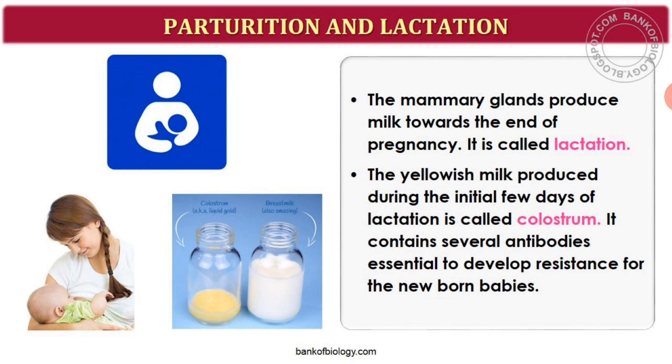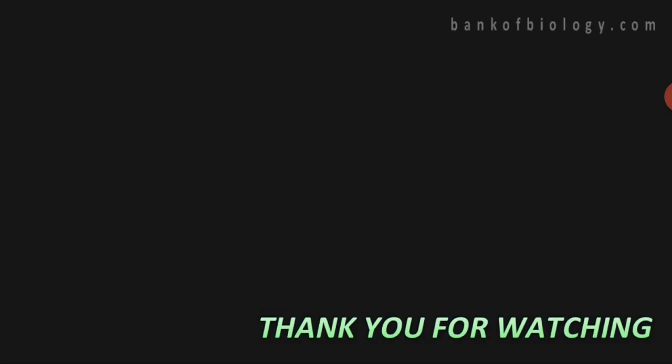This colostrum, which is yellowish in color, contains several antibodies, and those antibodies are absolutely necessary to develop resistance for the newly born babies, because the newly born babies have less immunity.